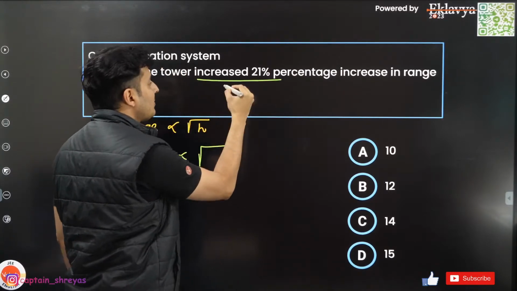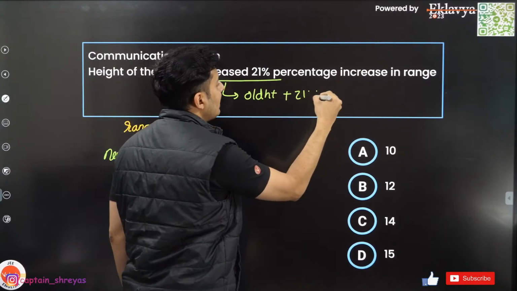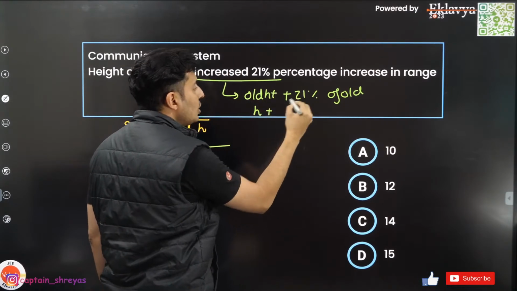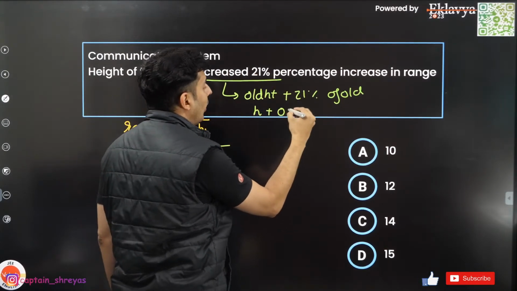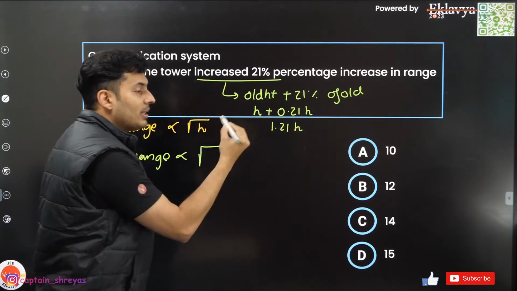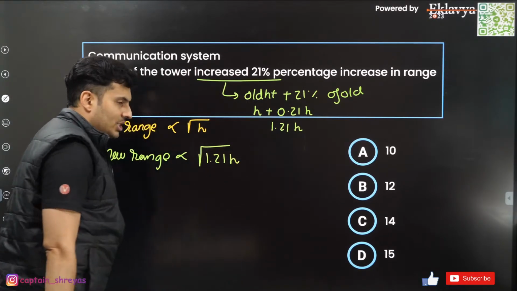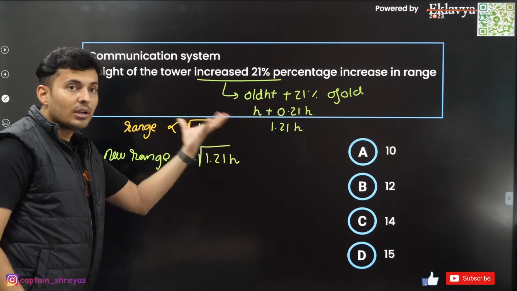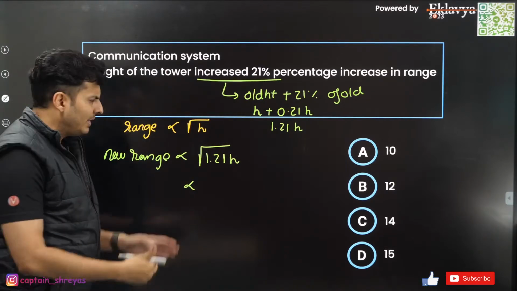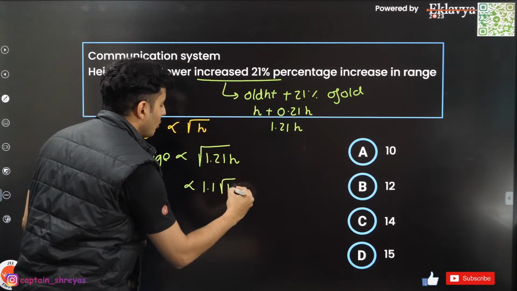Guys, the height is increased by 21%. So it will be old height plus 21% of that old height. Old height was h. The increase is 21%, that means 0.21 of h. So that will make it 1.21h. That will be the new height. So the new range will be proportional to the root of 1.21 of h. Now what is the root of 121? 11. So the root of 1.21 will be 1.1. So this will be 1.1 times the root of h.